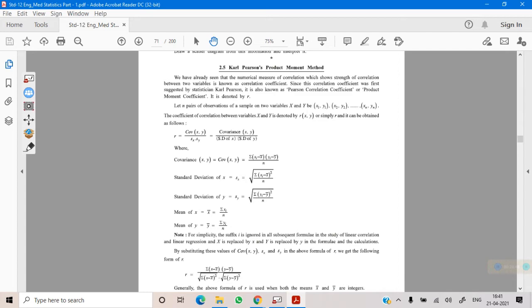In your textbook, there is no specification which formula is to be used when, but I will give you a hint. You should always follow it. Whenever there is no specification in the sum, you should apply a formula according to the particular situation, because it is expected that you know when to use which formula, even though the answer will be same by using any of the formulas.